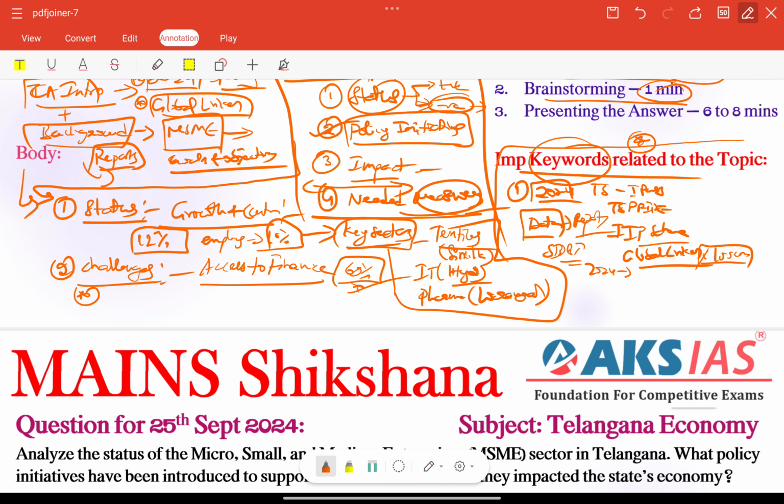Next, we have technology adoption, the lack of technology. That is also very important because it is limiting their productivity and competitiveness. Lack of digitalization affects market reach and operational efficiency also. Other than that, we have a lack of skilled workforce, which is also very important, affecting their productivity and innovation capabilities. We need to focus on these types of issues, especially in rural areas. Already we have infra gaps also.